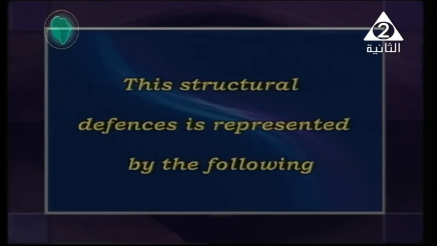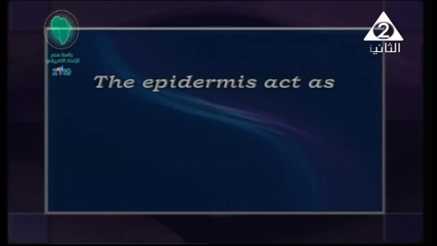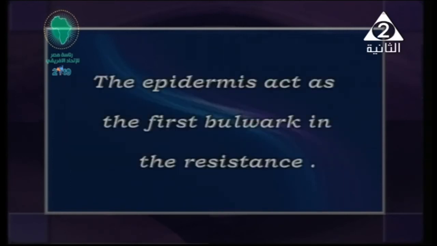These structural defenses are represented in the following way. Okay, the epidermal cells of the plant. The epidermal cells are a group of cells that cover the plant from the outside. So they are called epidermal cells. The epidermis or the epidermal layer acts as the first bulwark. Bulwark means what? It's a first line of defense for the plant, okay, that resists and wants to prevent the pathogen from attacking the plant.